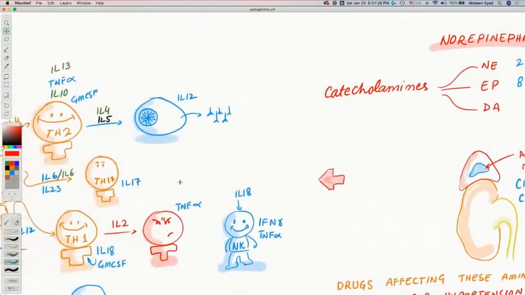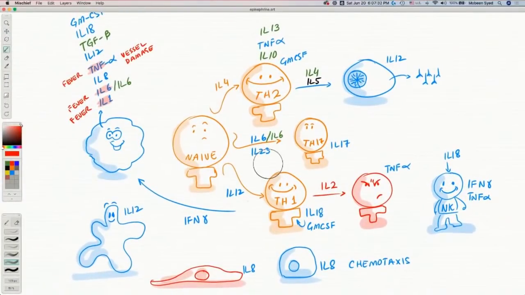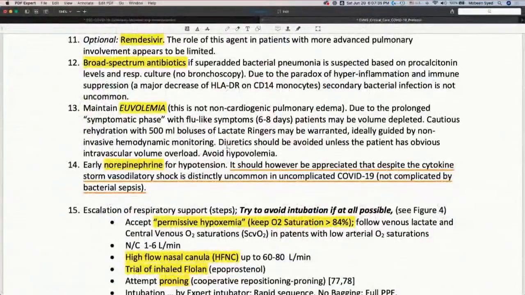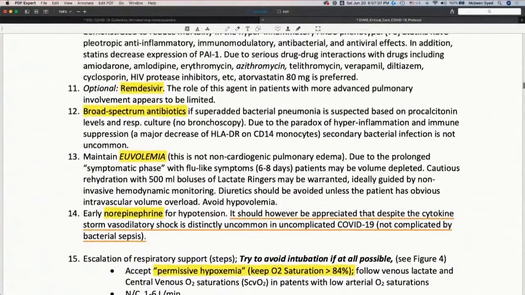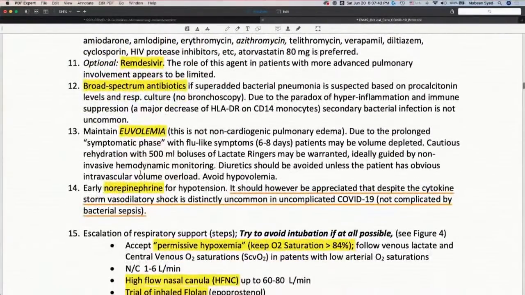Now before we look at these drugs, the first thing to keep in mind is that norepinephrine is a drug that is used. If you see here, this is the MATH+ protocol. This is their full Monty section, covering every drug they are recommending. In that, early norepinephrine for hypertension. It should, however, be appreciated that despite the cytokine storm, vasodilatory shock is distinctly uncommon in uncomplicated COVID-19, that is, when it is not complicated with additional bacterial sepsis.